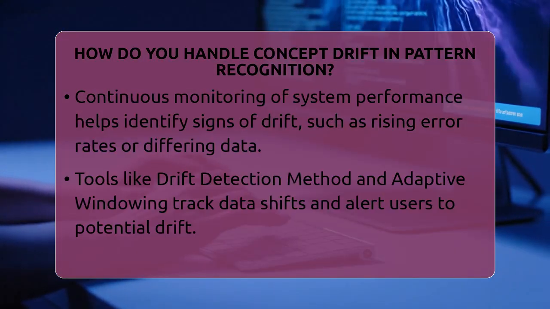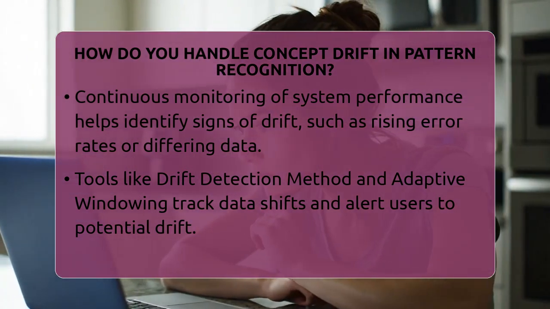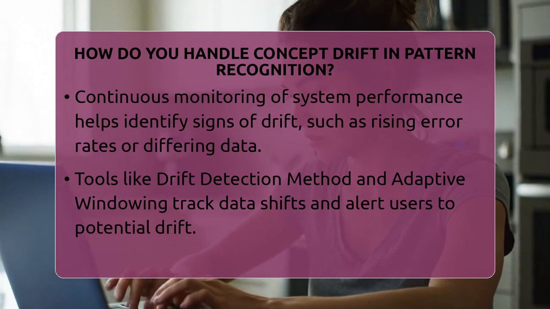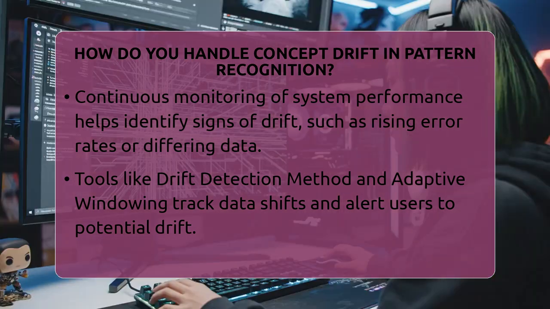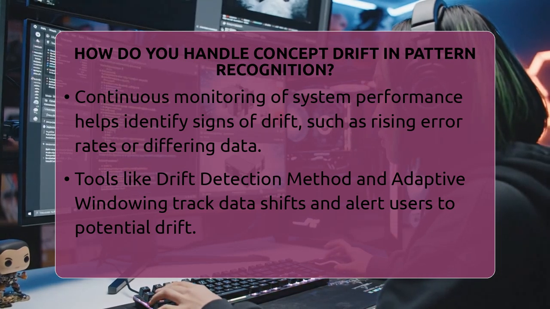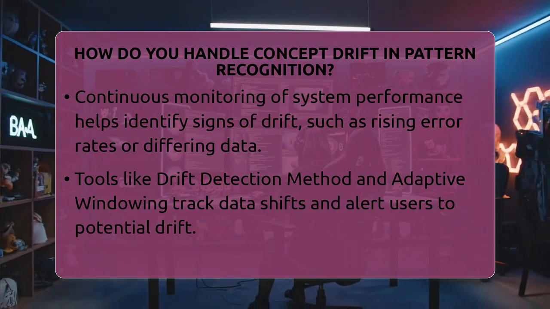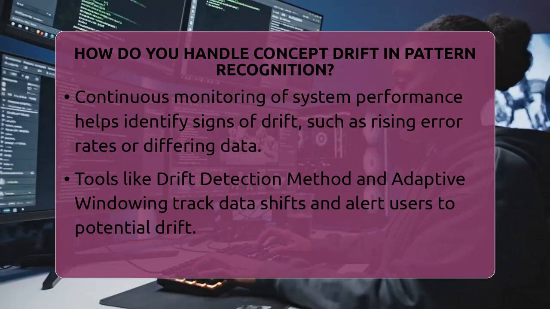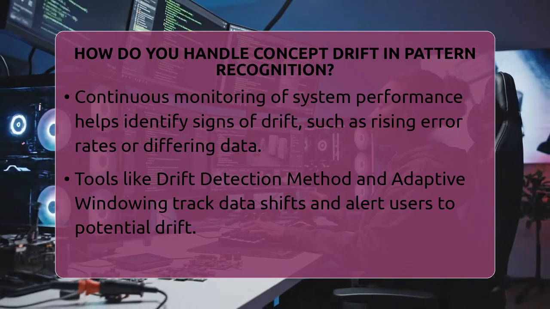The first step is to watch the system's performance constantly. If error rates start to rise or the data looks different from what the model was trained on, that's a sign of drift. Tools like drift detection method and adaptive windowing help by tracking errors or shifts in data patterns over time. They alert us when the data no longer matches the original patterns.